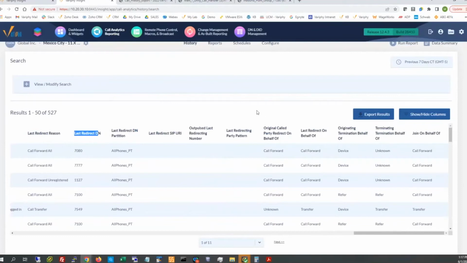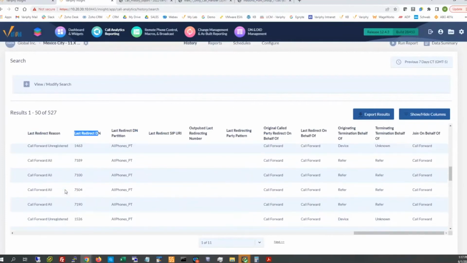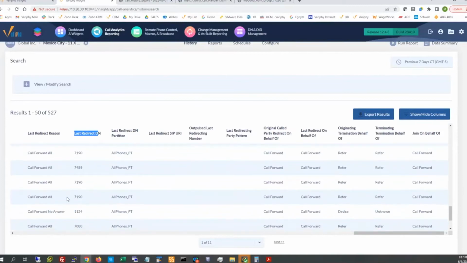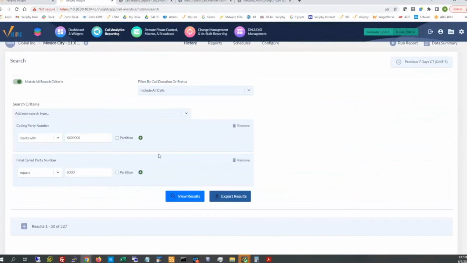We see call forwards, unknowns, and transfers. We're going to see a lot of redirects and a lot of menu option presses, because the system is, per the scripting, routing calls appropriately. I'm going to pick on the last redirect DN of 8,000. I've got too many here to key off of, but let's do a quick history search of this.